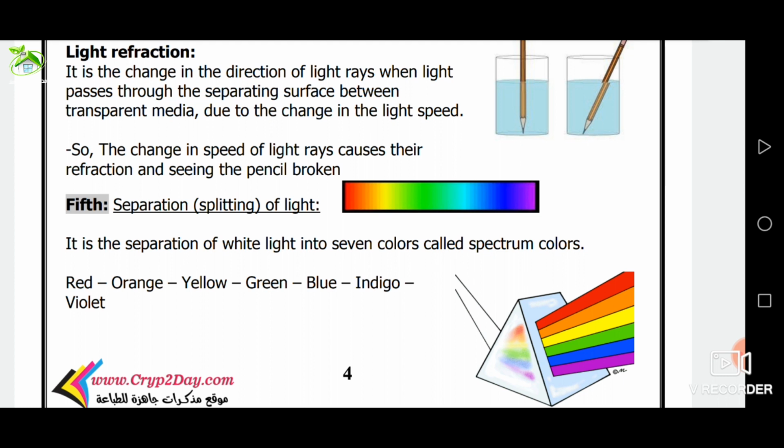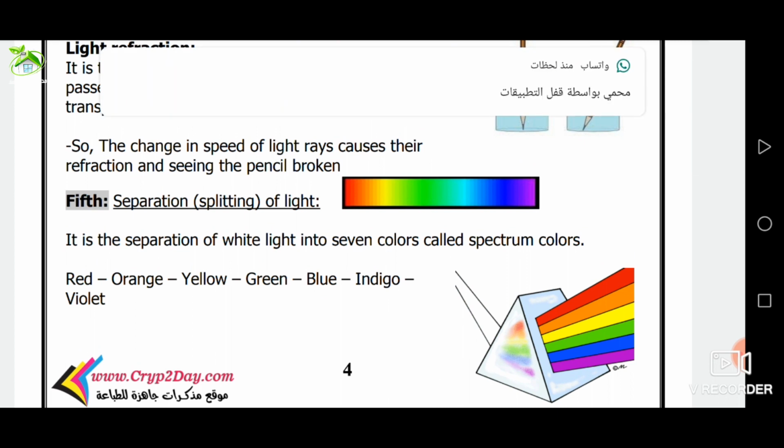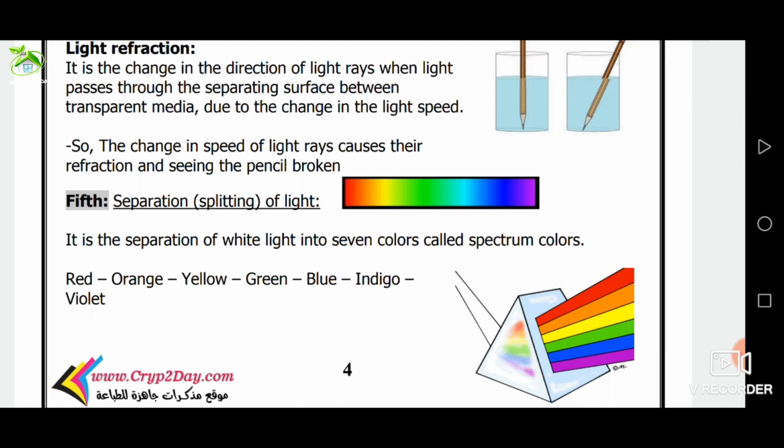White light consists of 7 spectrum colors: red, orange, yellow, green, blue, indigo, violet.